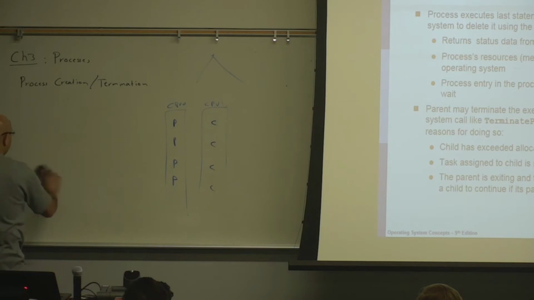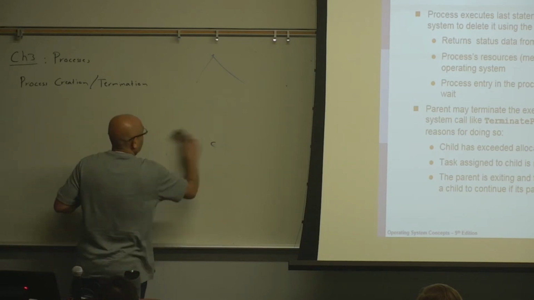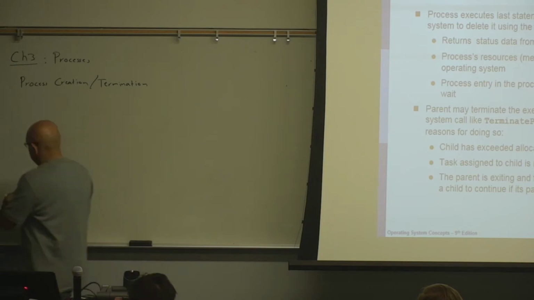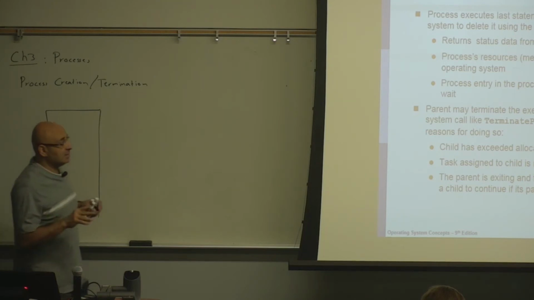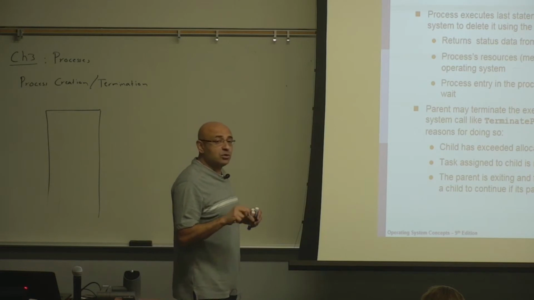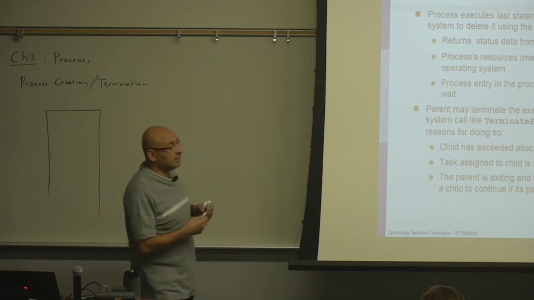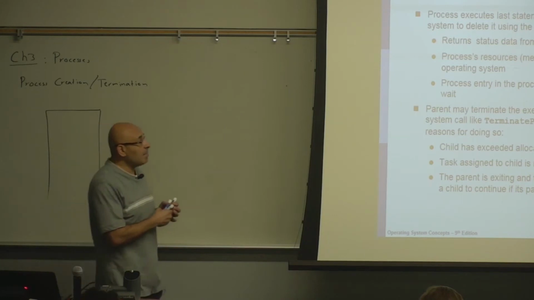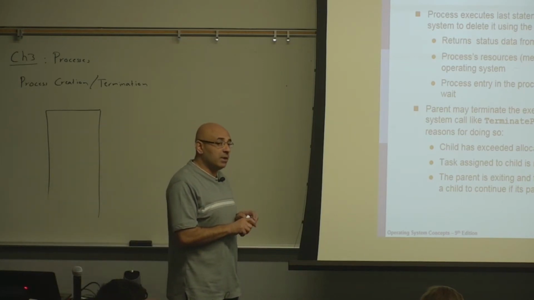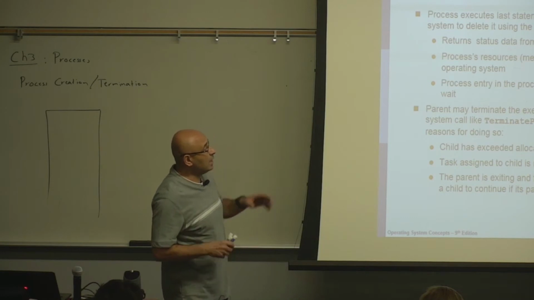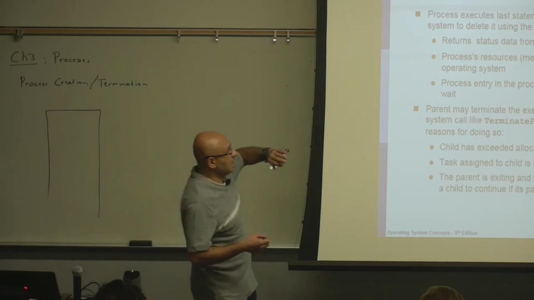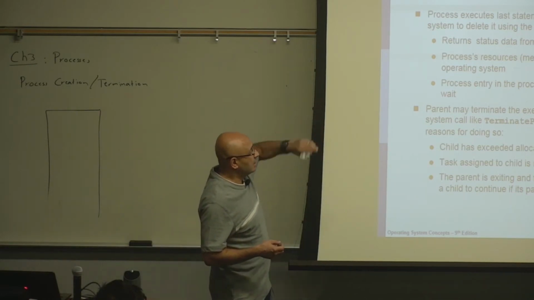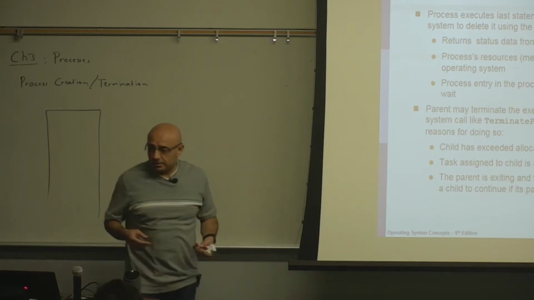So there is a process table that has an entry for each process in the system. It will keep it because the parent may need it. So basically, because usually the parent waits for the child, the system will keep the entry in the process table, so that when the parent calls wait, the parent will have access to the exit status of the child, whether the child exited normally or abnormally.